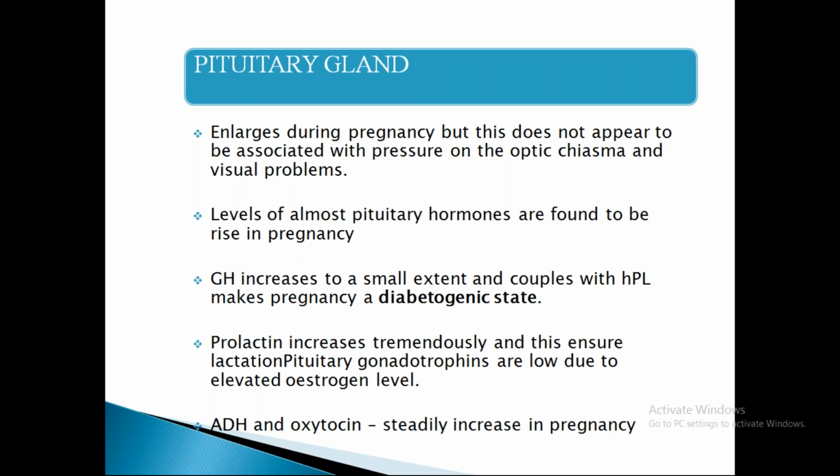And levels of almost all pituitary hormones change. If you see the anterior pituitary hormones, FSH and LH are at low levels because of tonically elevated progesterone and estrogen levels, which help in negative feedback and reduce FSH and LH. And prolactin usually increases tremendously, and this ensures lactation. And posterior pituitary hormone oxytocin, whose receptors and levels increase in the later trimesters, in late pregnancy, helps in the onset and progression of labor.